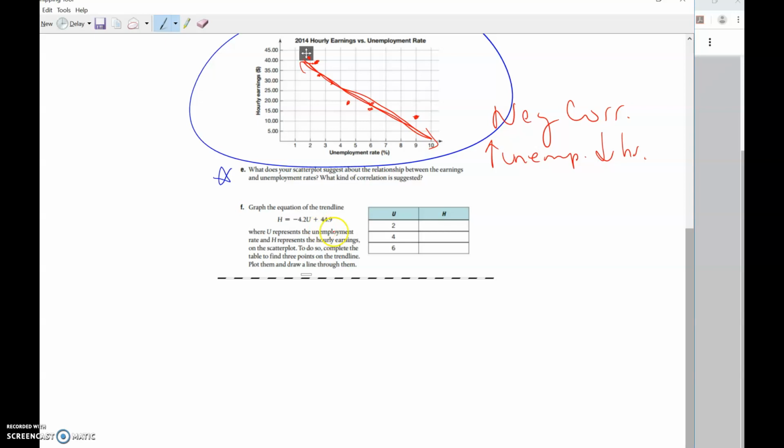All right, on this one, you're just going to plug in these values and do order of operations and fill in the chart. So if I plug 2 in to this part right here and do order of operations, I should get that I think they're going to earn that much per hour.